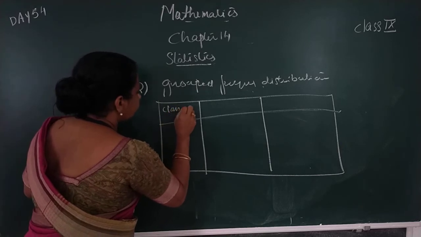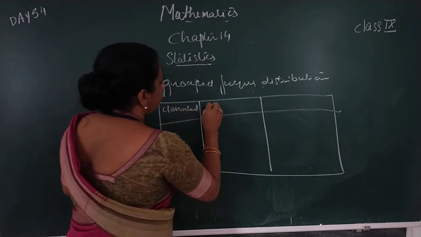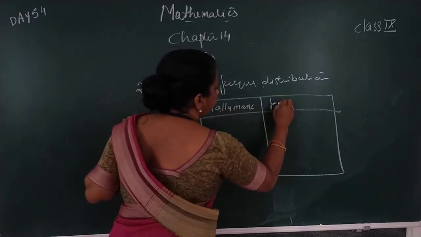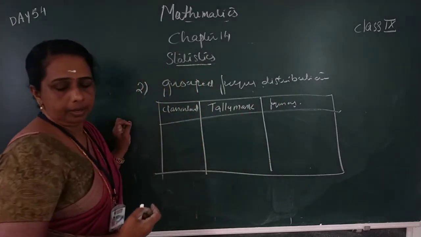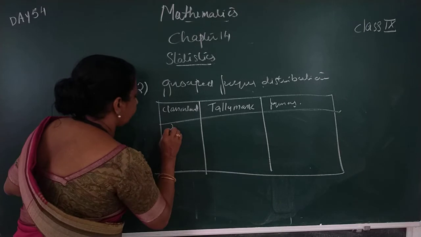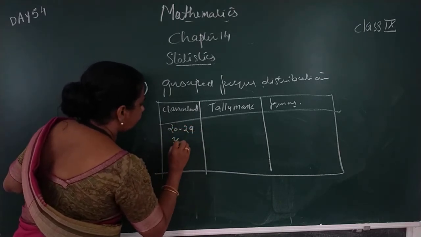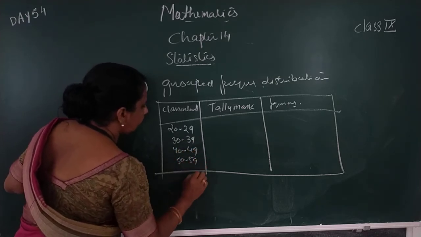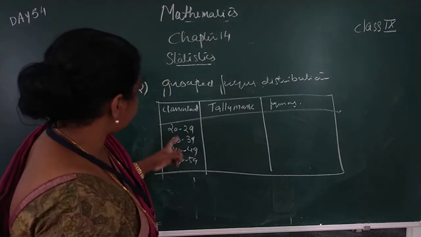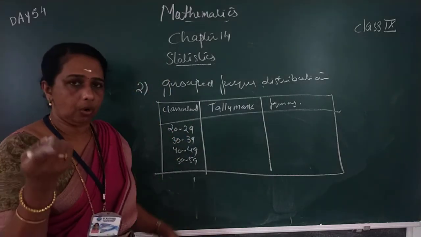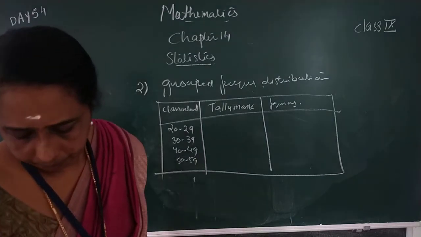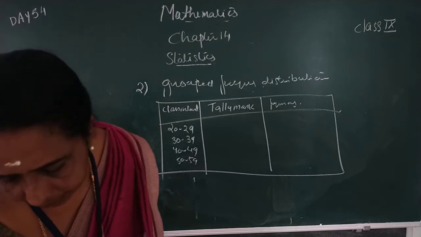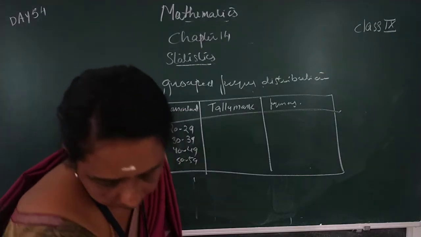Here class interval. Here tally mark. Here frequency. Okay. First class here we have 20 to 29, 30 to 39, 40 to 49, 50 to 59, etc. From that data you have to check, including 20 and 29, how many numbers are there in that data? Only how many? 3 numbers are there. Which are there? 20 to 29. Look at the textbook.